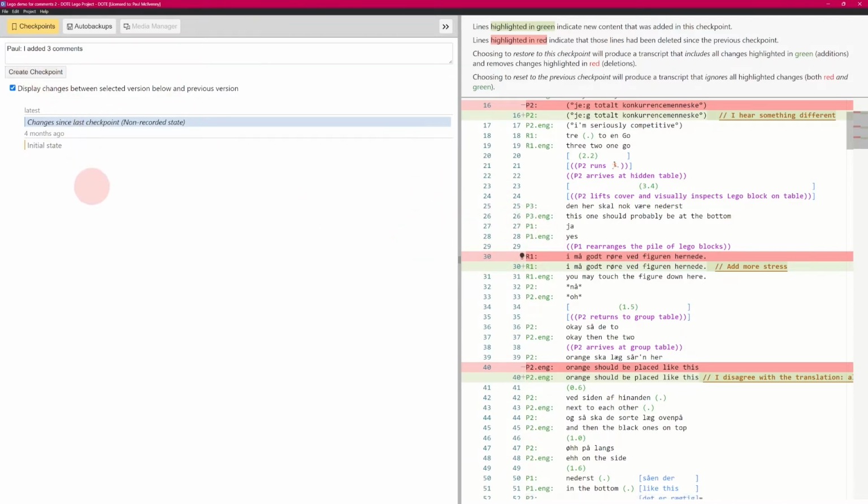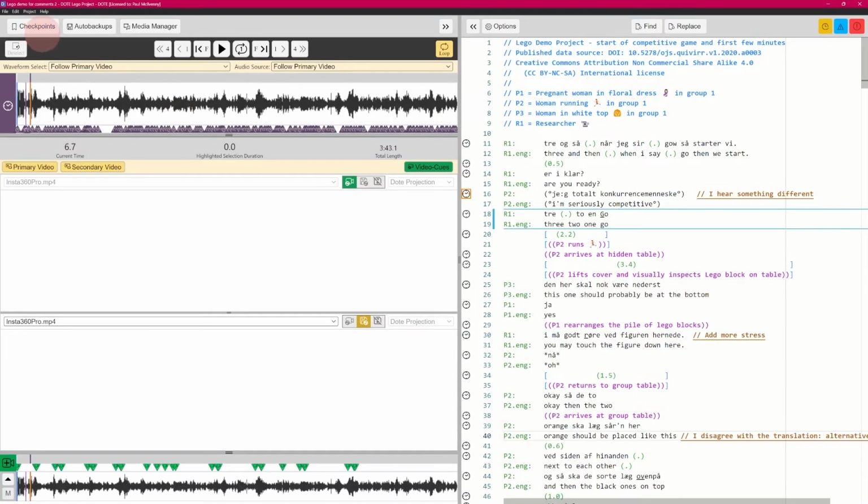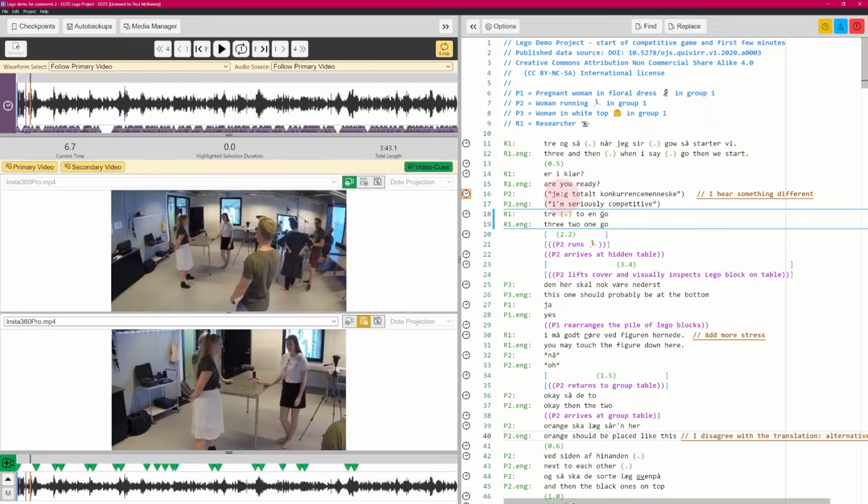And if I create the checkpoint here, you see we get a few seconds ago Paul added this, and there is the changes. And we could go back now and we could make a new one. For example, it could actually make an edit. So here it could be